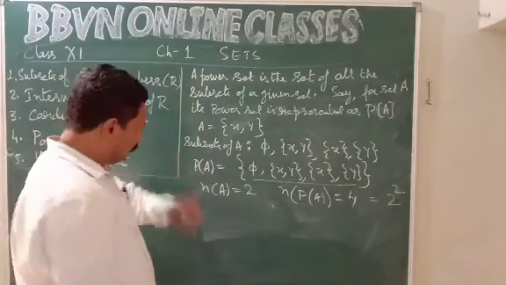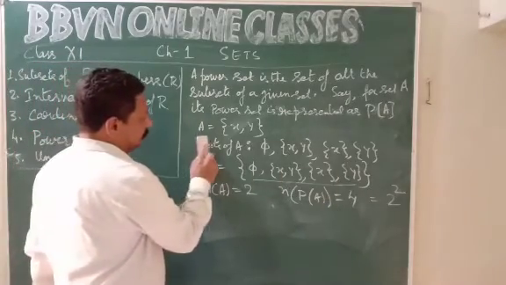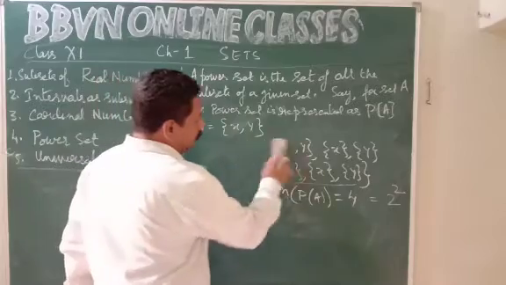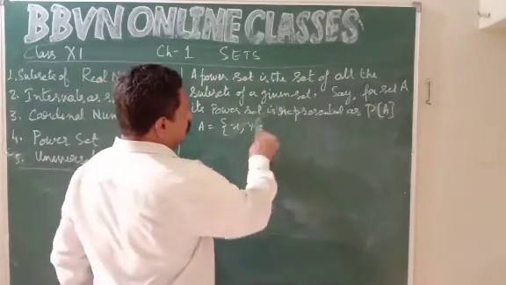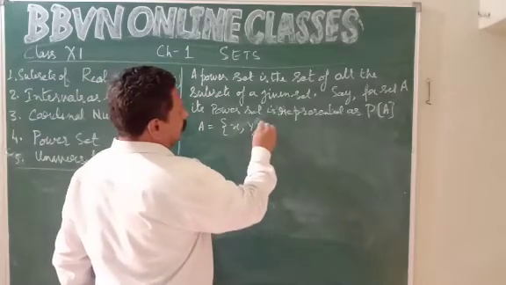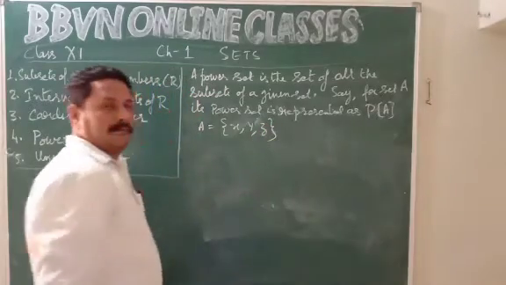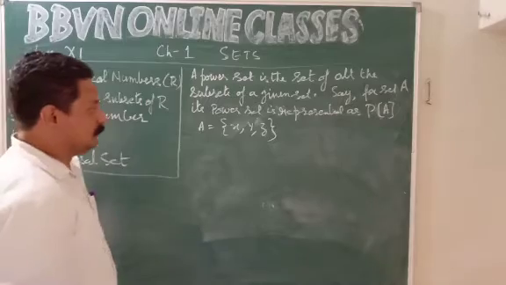Let's take another example. Three elements x, y and z.